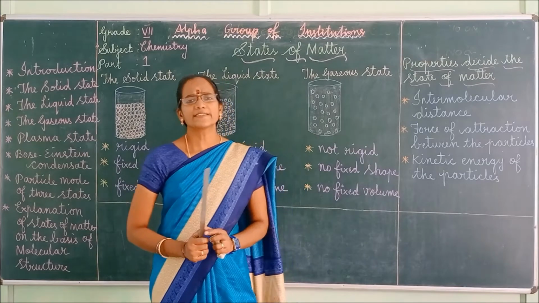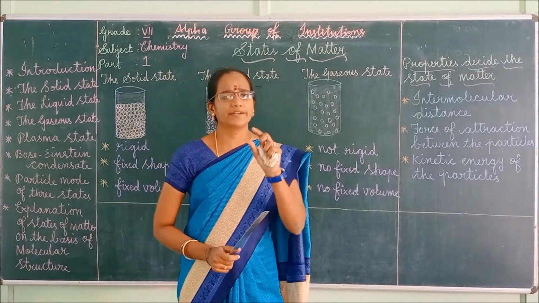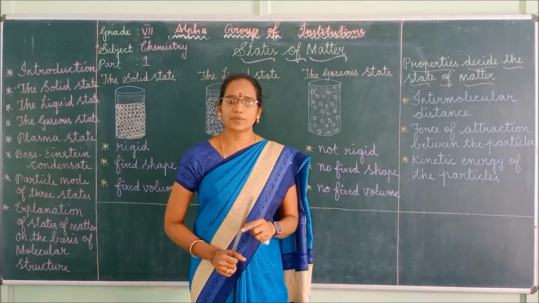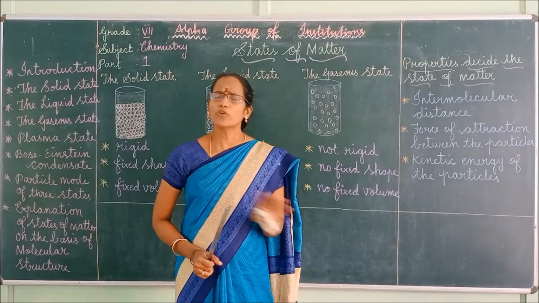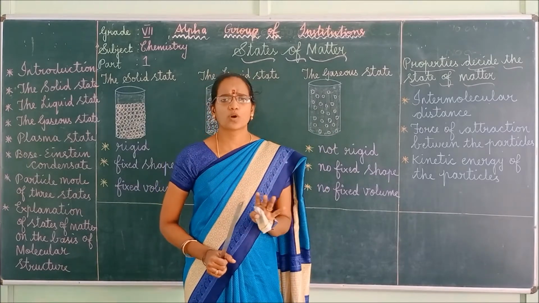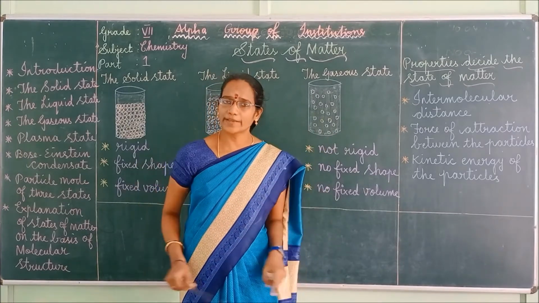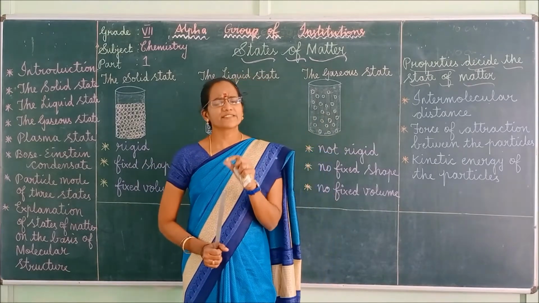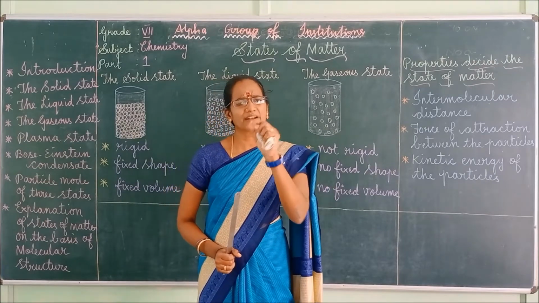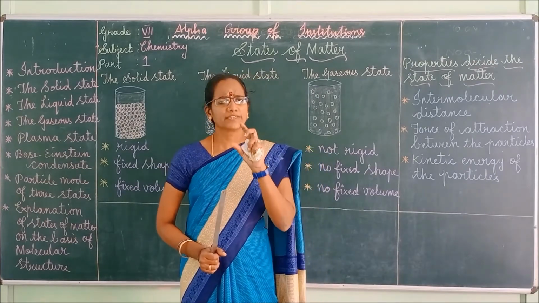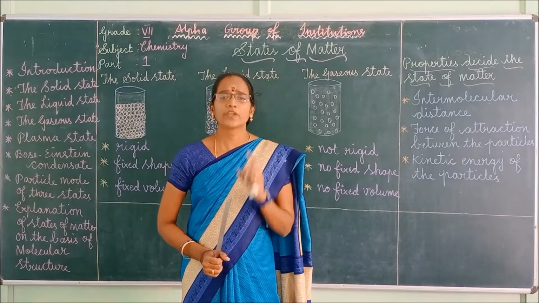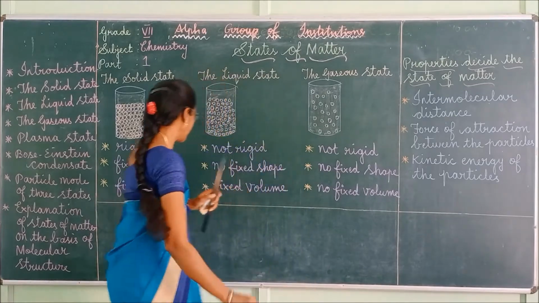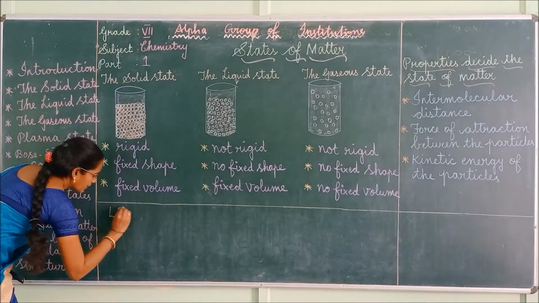The gaseous state has very low density. Gases are highly compressible. Gases have no fixed shape and no fixed volume. Hence, they can occupy the entire area. A large amount of gas can be filled in a small container. Why? Because it is highly compressible. For example, we use LPG. LPG means what? Liquefied petroleum gas.